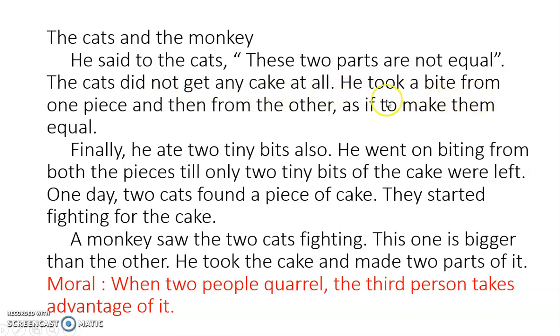He took a bite from one piece and then from the other, as if to make them equal. Finally, he ate two tiny bits also. He went on biting from both the pieces till only two tiny bits of the cake were left.